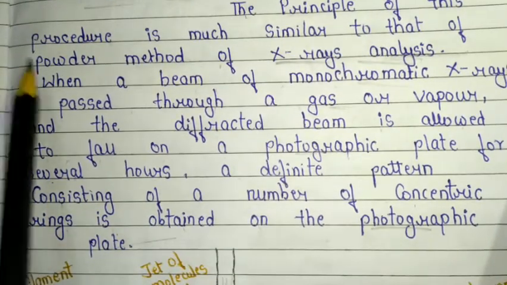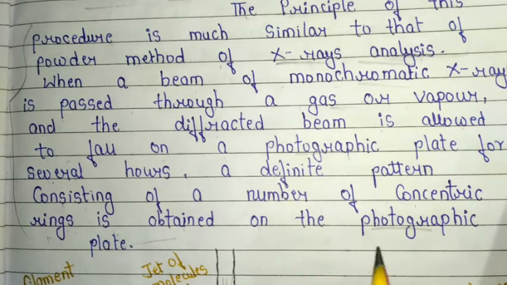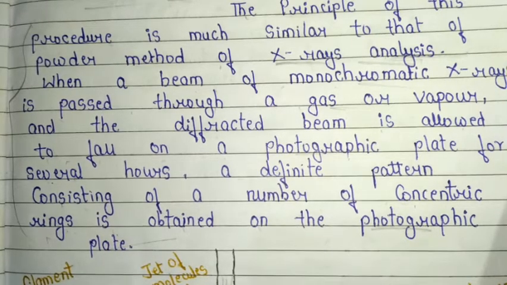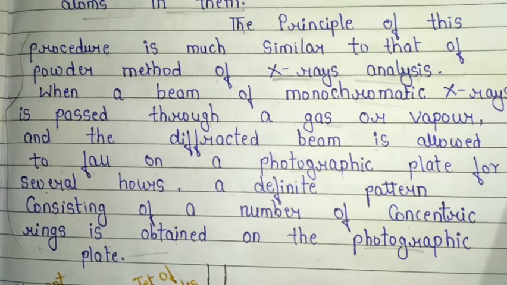This is the basic principle on which electron diffraction of gases works.